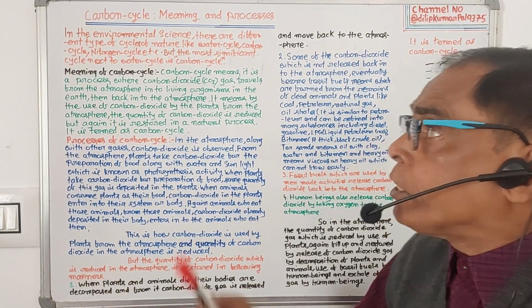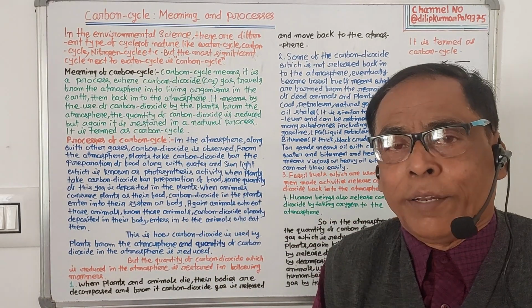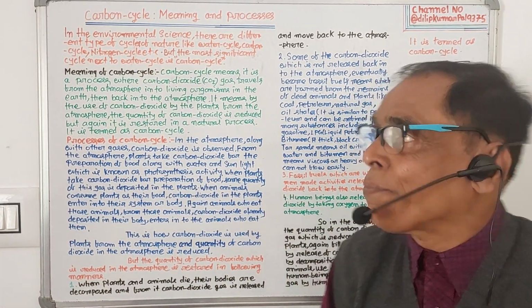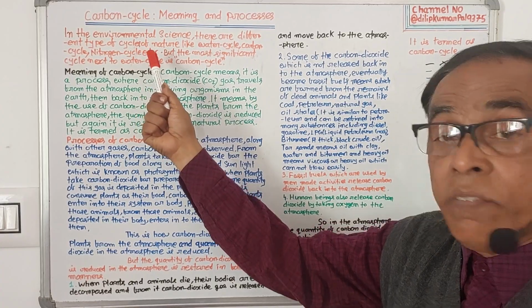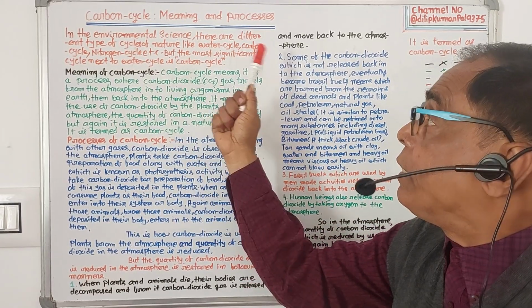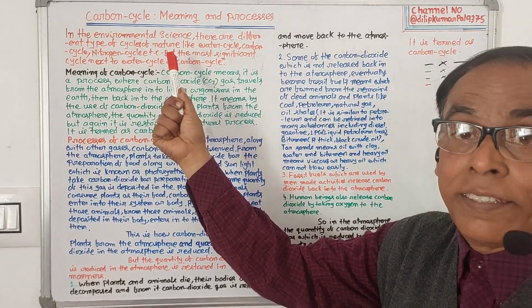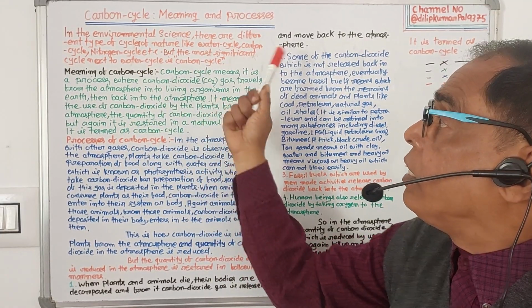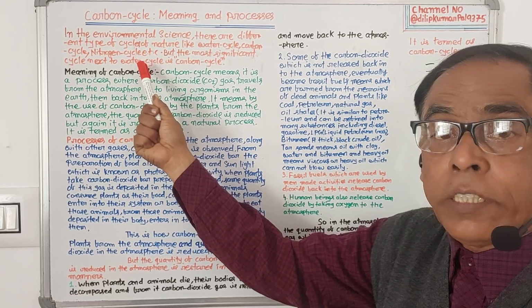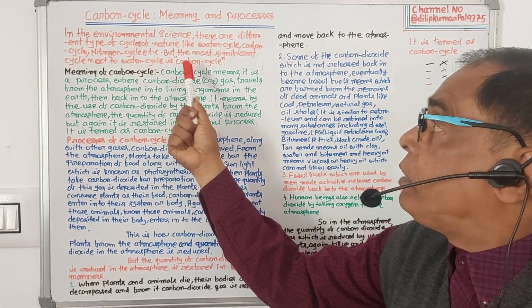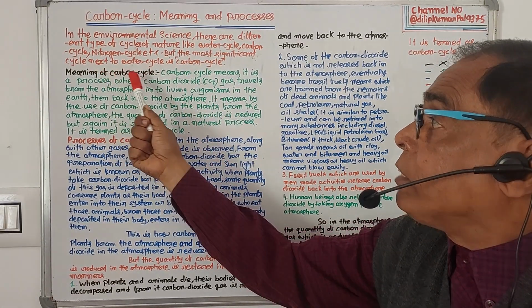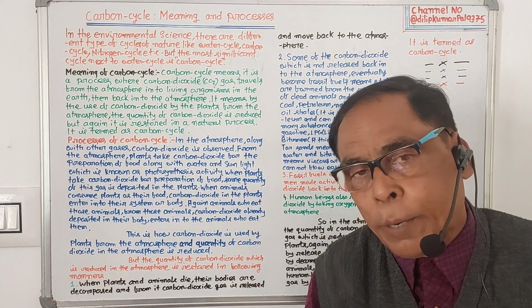Let us start. What is the carbon cycle? What does it mean? In environmental science, there are different types of cycles in nature like the water cycle, carbon cycle, nitrogen cycle, etc. But the most significant cycle next to the water cycle is the carbon cycle.